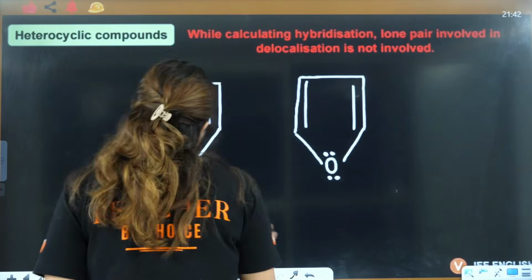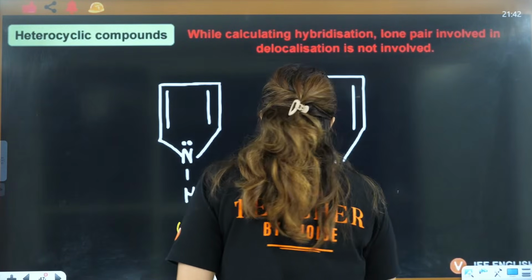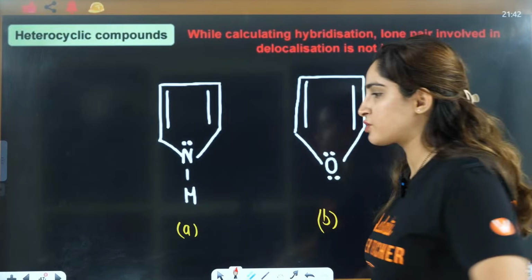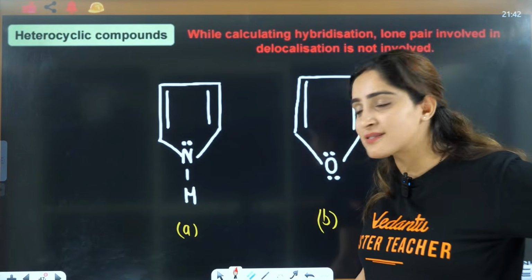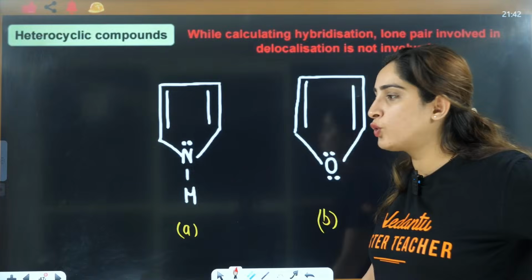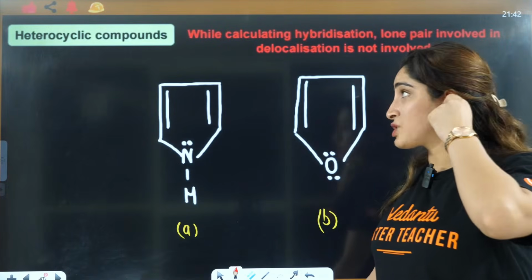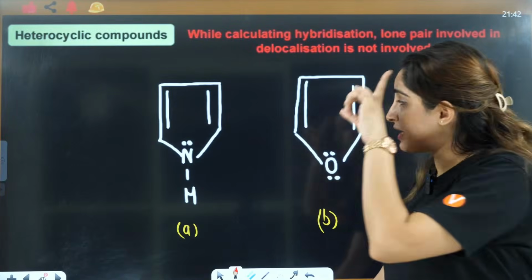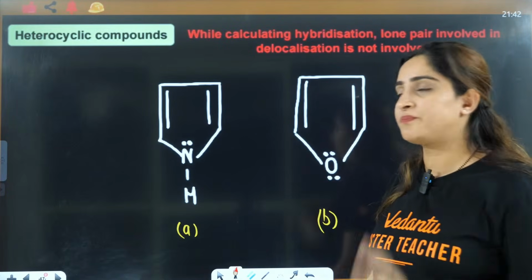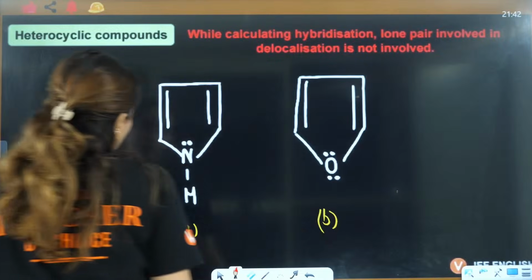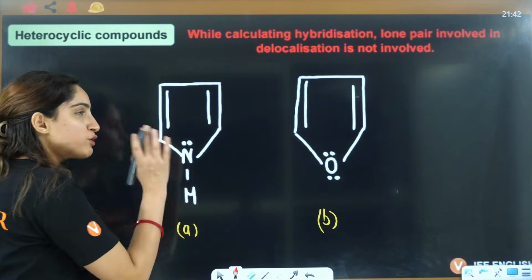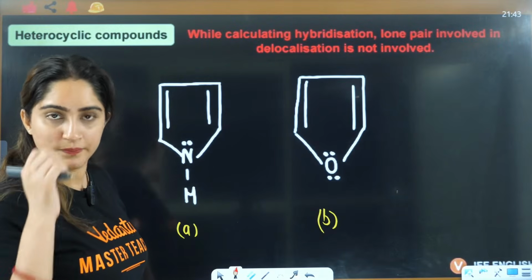For the next 2-3 minutes, don't look at chats, because I am going to tell you a very important point. See, first thing is this nitrogen always has one lone pair, right?